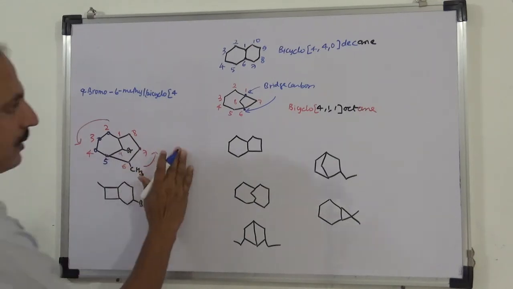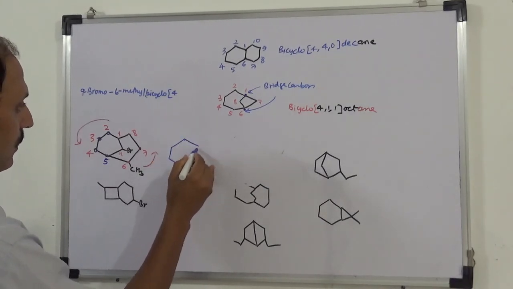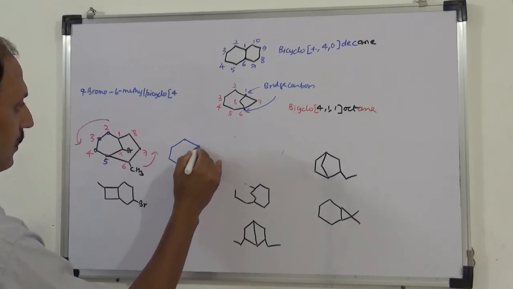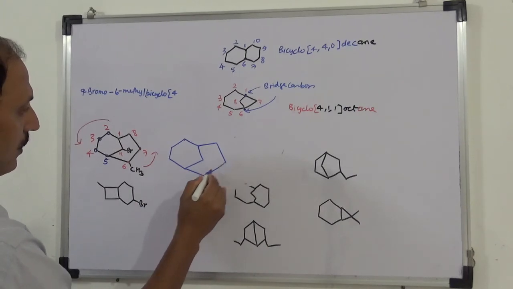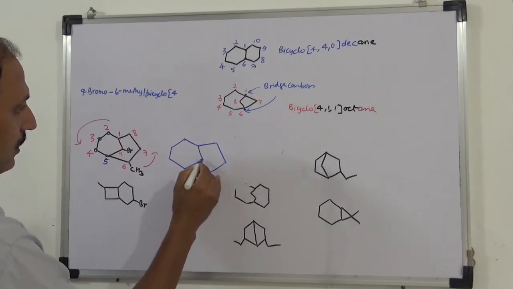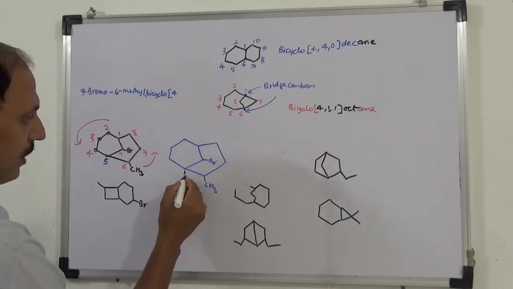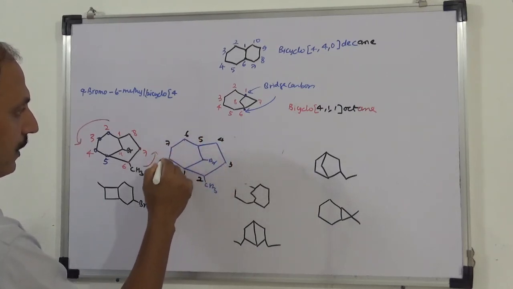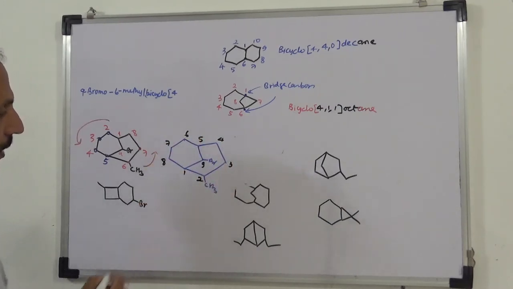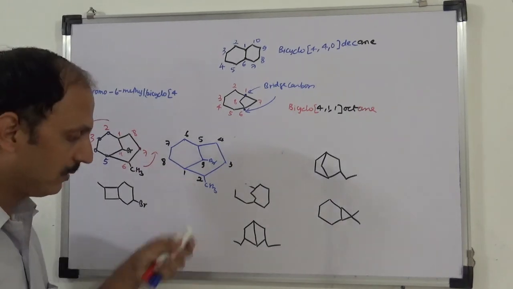So somebody can start like this, 1 2 3 4 5 6 7 8 9. Again, which one will be followed? Again the lowest summation for the branches, so this will be followed.